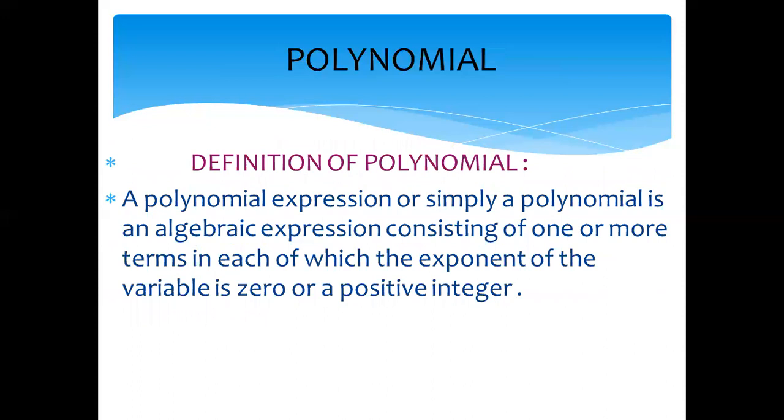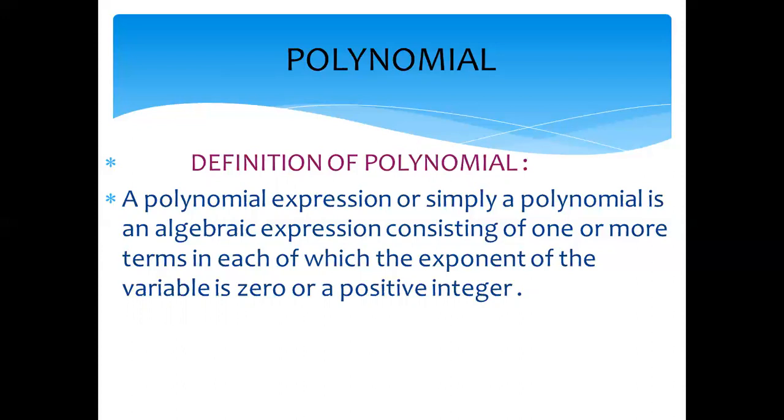Constant is also a type of polynomial. Before understanding the definitions of constant, variables, and literals, we first need to know what polynomials are, because they are also in the form of polynomials. A polynomial expression, or simply a polynomial, is an algebraic expression consisting of one or more terms, in each of which the exponent of the variable is 0 or a positive integer.